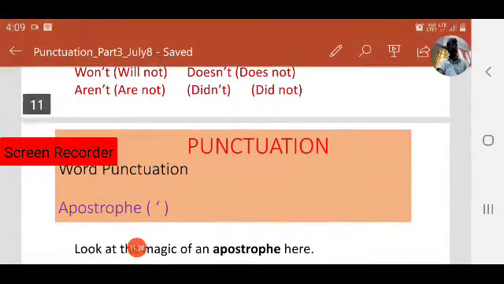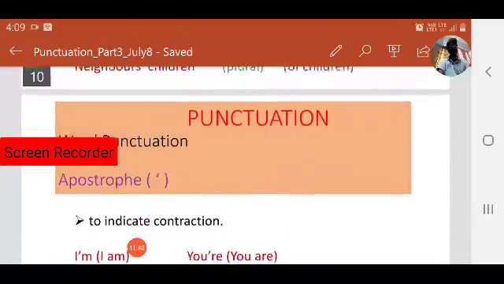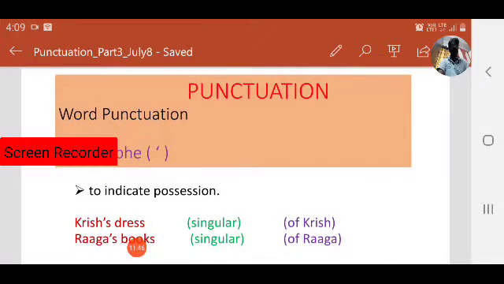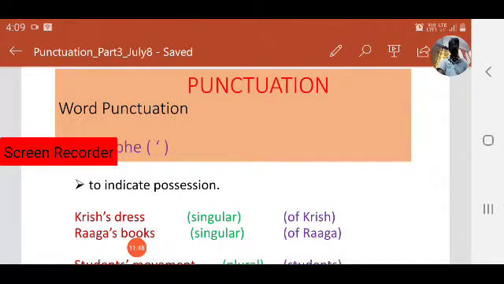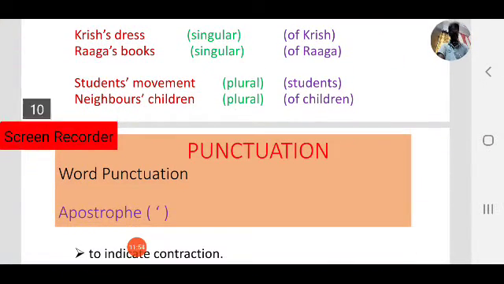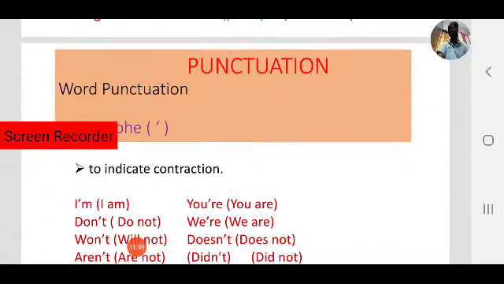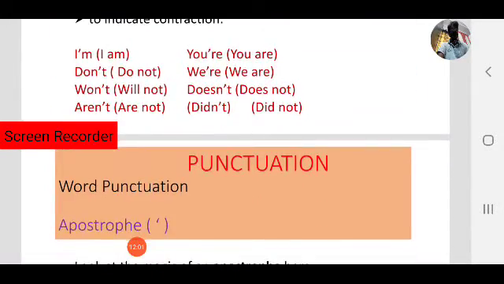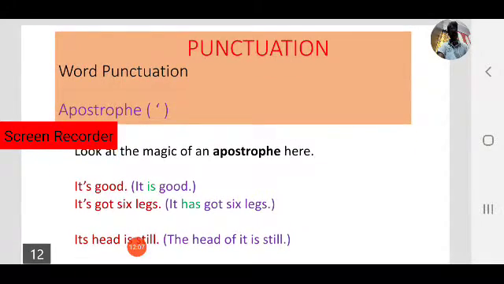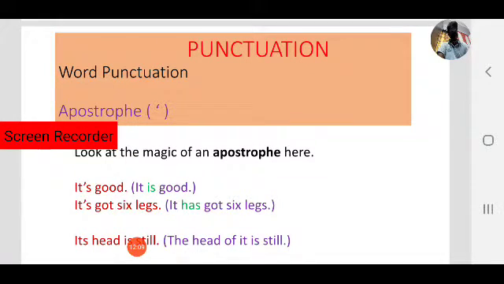Once again, revise the apostrophe. The apostrophe is one of the important punctuation marks in writing. It comes under word punctuation. To indicate possession and to indicate contraction, we use an apostrophe. While using an apostrophe, you have to be very careful. Okay, sometimes the meaning may be changed. The meaning of the sentence will be changed. So always keep this in mind while using an apostrophe.